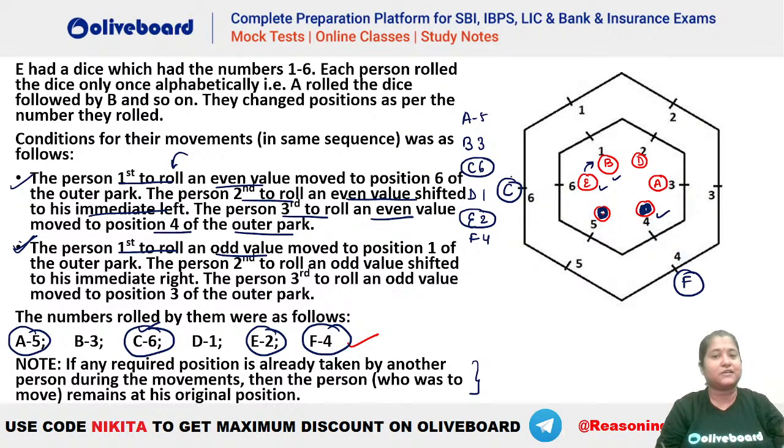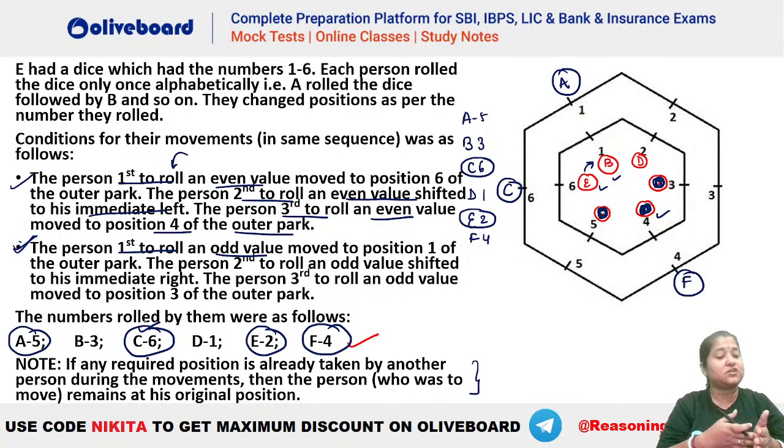So he got the first odd number, right? So that means he will be moving to position number 1 of outer part. So A will be coming here. So that means A moves from here and he goes to position 1 of the outer part. After that, who is the second one? But dice rolled from ABC and so on. Absolutely, Naveen. So dice rolled from ABC and so on.